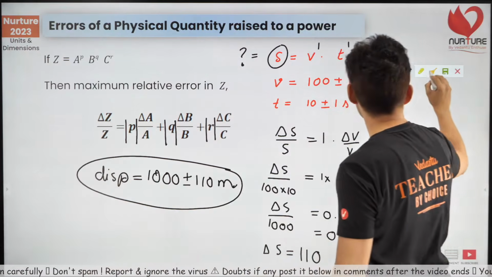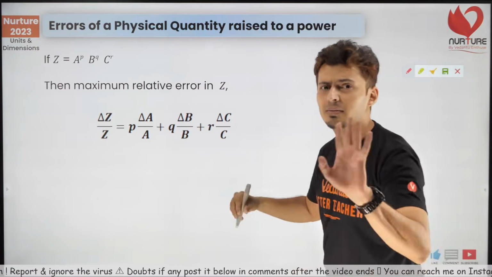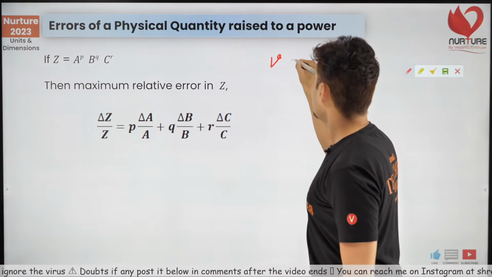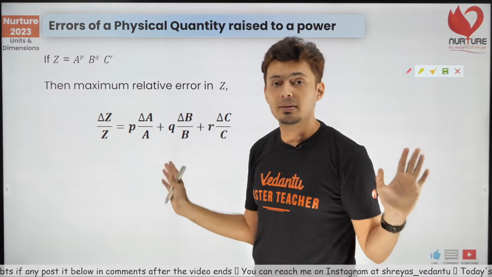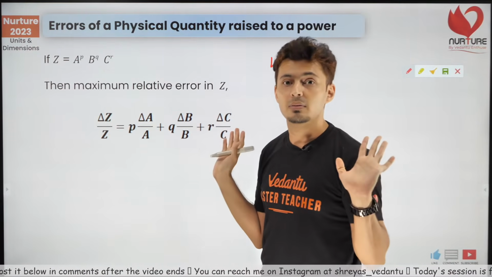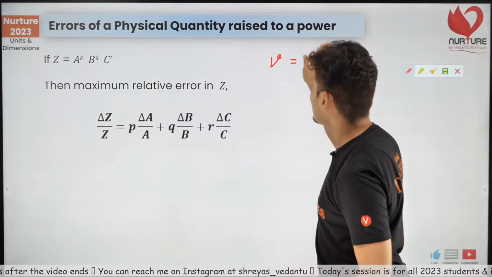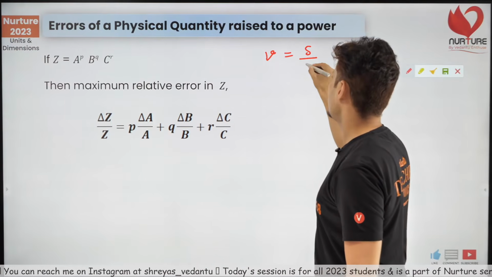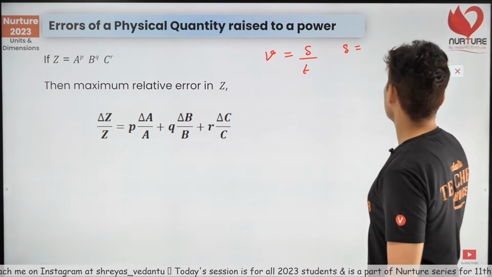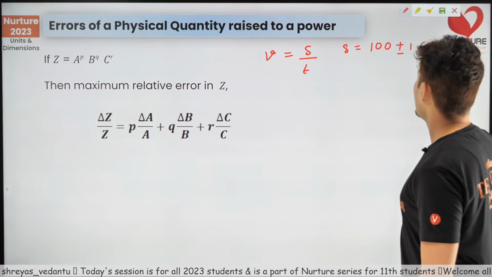Okay. Now, sometimes you might have division also. Example, velocity is displacement by time. Now observe this carefully so that you understand everything else. In case you did not understand the previous part, you will understand it now. Let's say displacement is 100 plus or minus 1 meter.